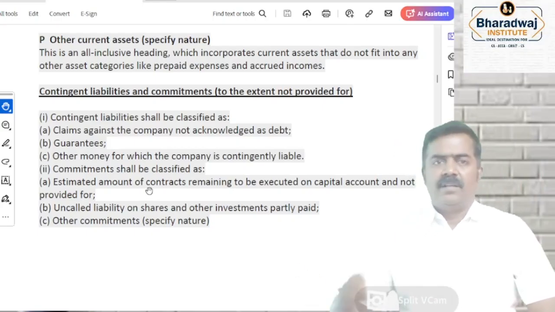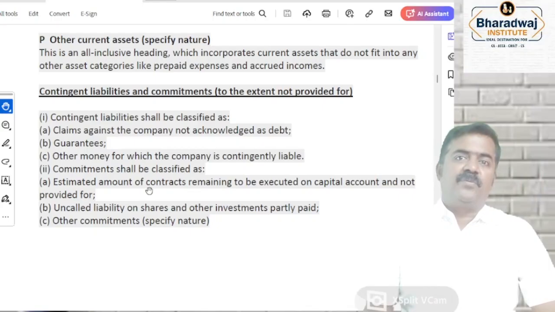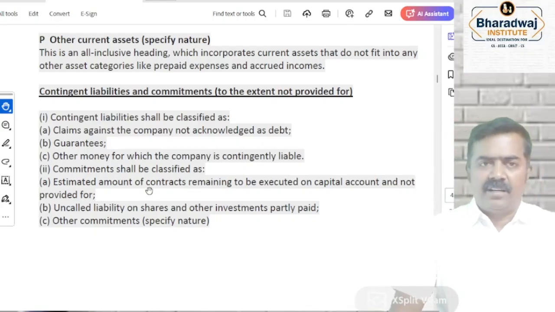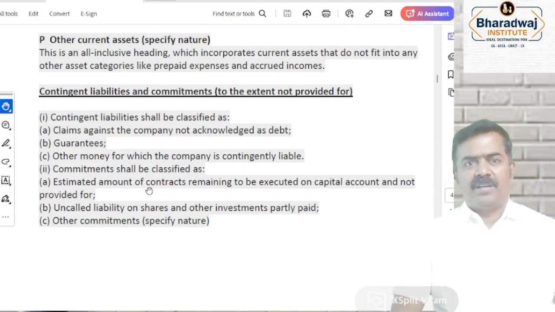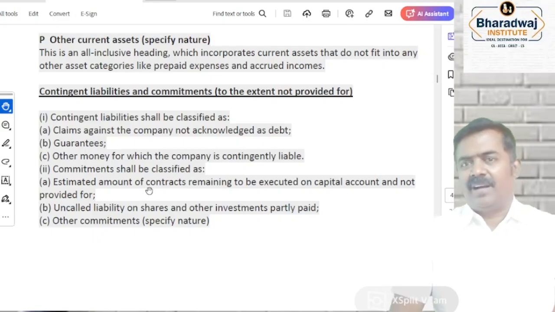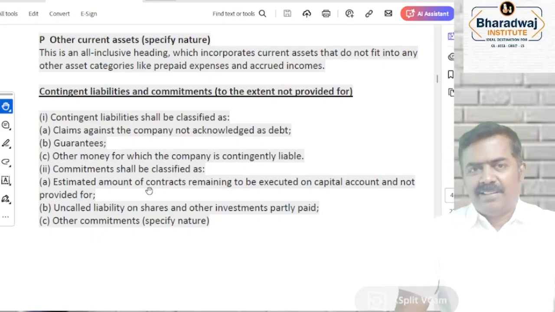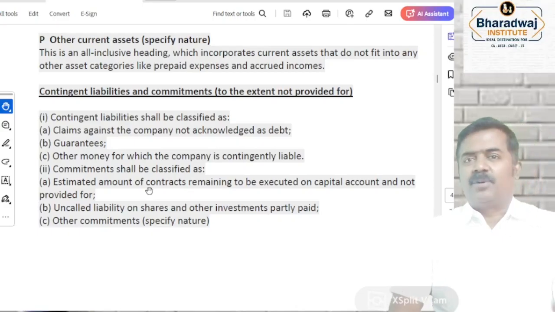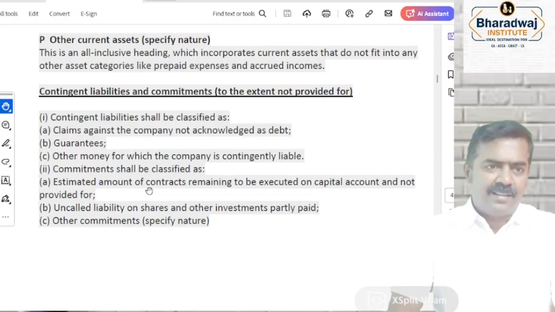For example, one customer has filed a case for defective goods supplied and claimed 10 lakhs. He had some mental injury or physical injury, loss of employment because of using the faulty product. The customer has claimed some 10 lakh or 10 crore as compensation. Is it payable now? No. Will it become payable? Depends on the court order, may or may not. So it will be called as what? A contingent liability.